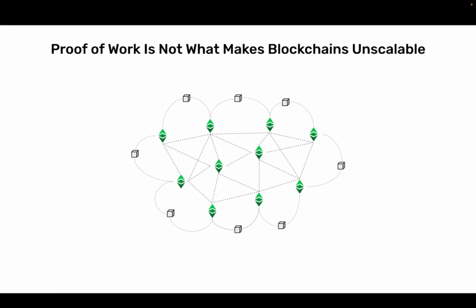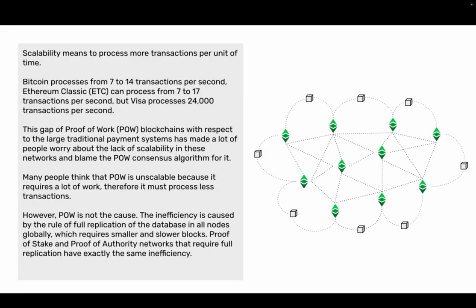Proof of work is not what makes blockchains unscalable. Scalability means to process more transactions per unit of time. Bitcoin processes 7 to 14 transactions per second. Ethereum Classic (ETC) can process from 7 to 17 transactions per second, but Visa processes 24,000 transactions per second.